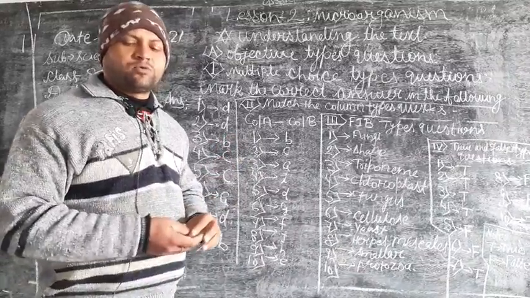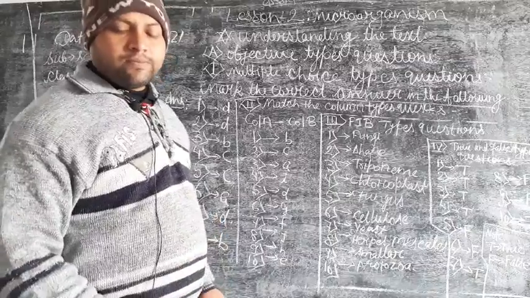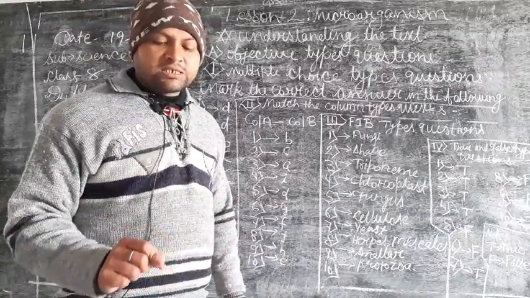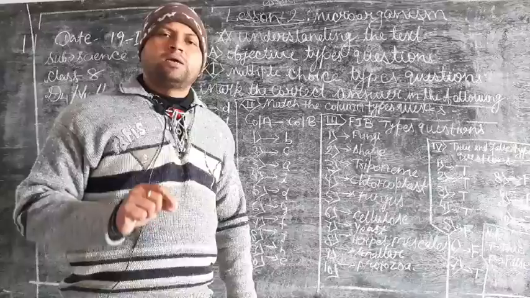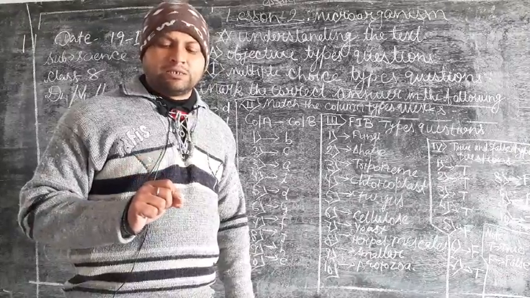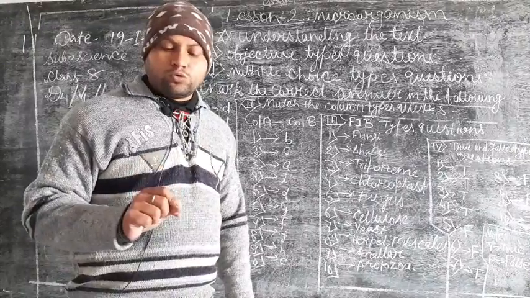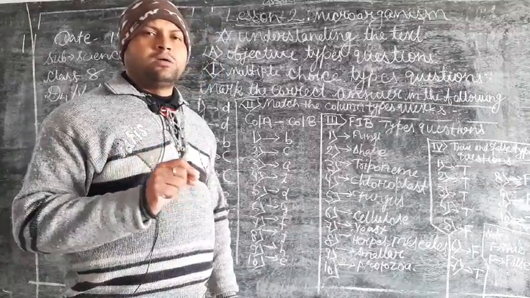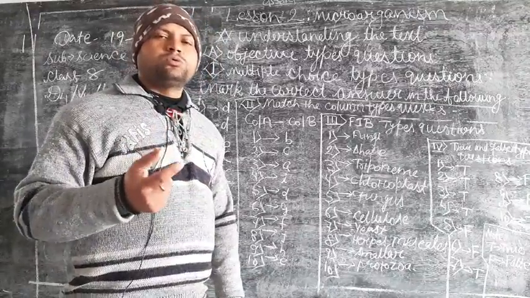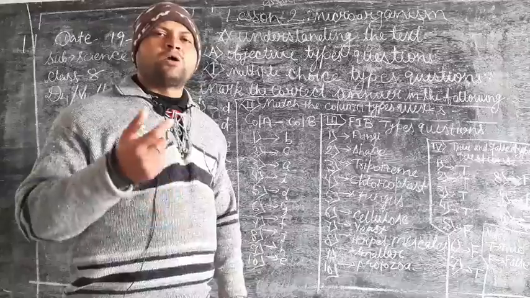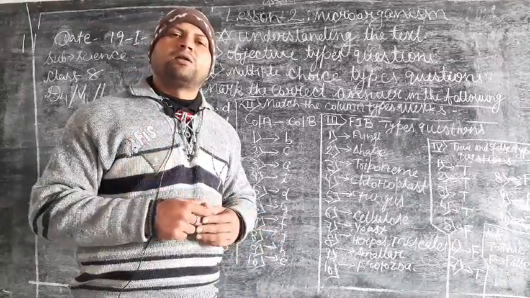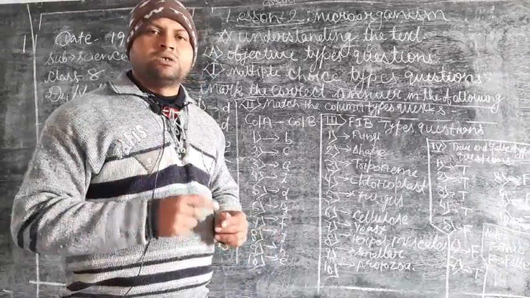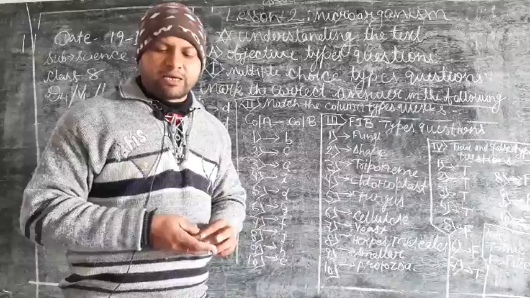So the correct answer for question number 1 in understanding the text type questions, the question is, cysts can withstand unfavorable conditions. To do so, they have an outer. You have to say about the answer how cysts can withstand unfavorable conditions. So there are 4 options given here.